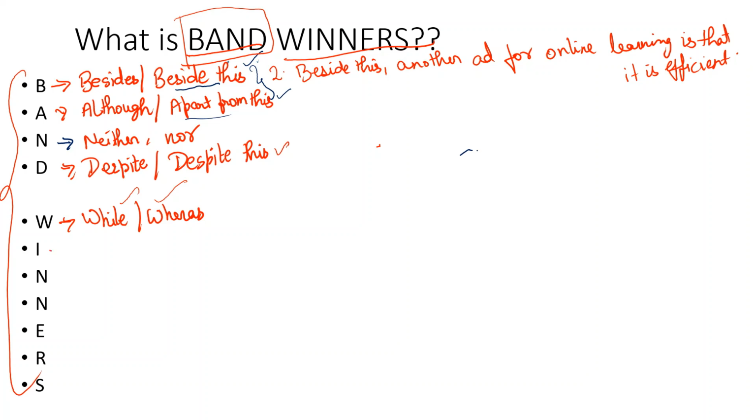Next is I. So I stands for in spite of or indeed. So any one according to the sentence you can choose and write.